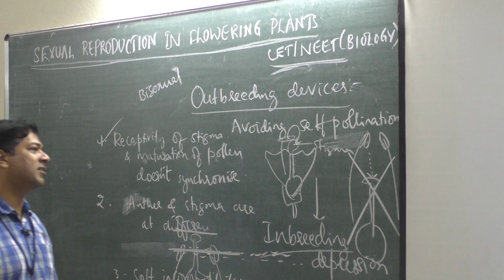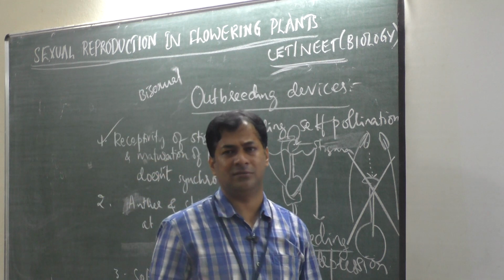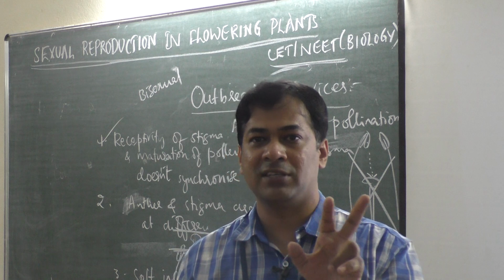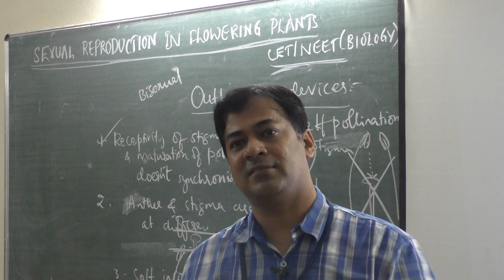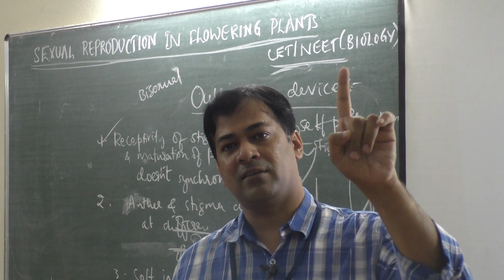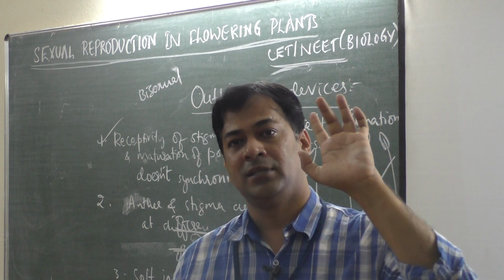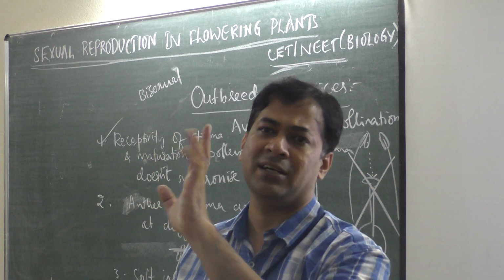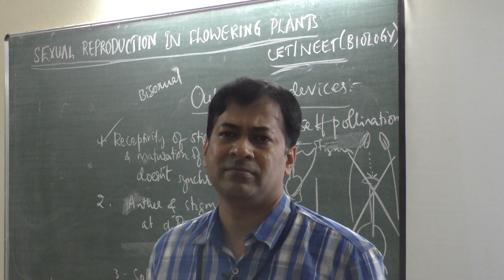Production of unisexual flowers. This is very simple. Instead of producing bisexual flowers where both male and female reproductive organs are there, it will produce unisexual flowers. Unisexual means some plants will have only male flowers, then it is a male plant. Some plants will have only female flowers, then it is a female plant. So that self-pollination is not possible.